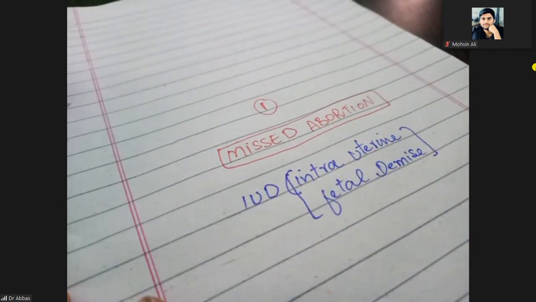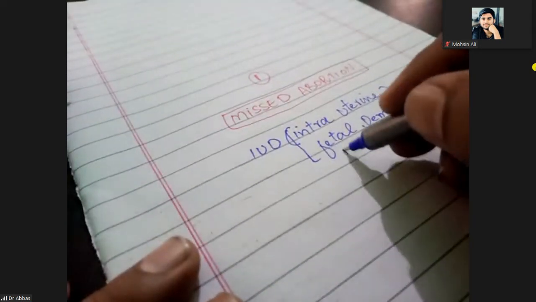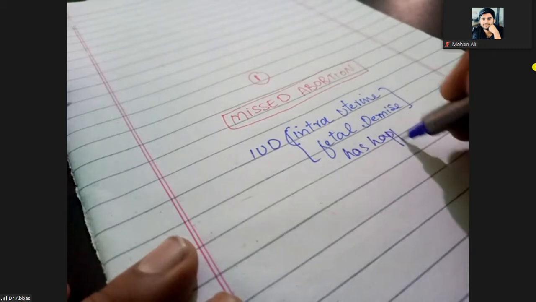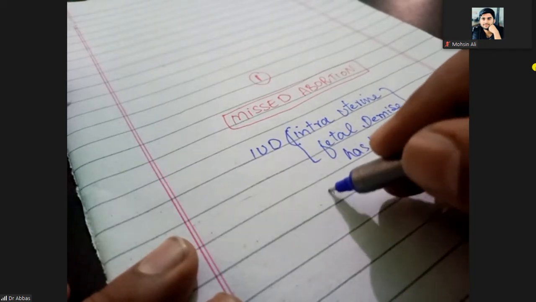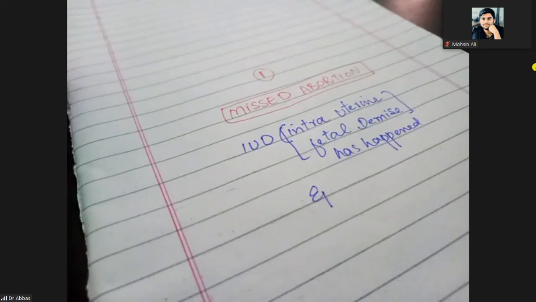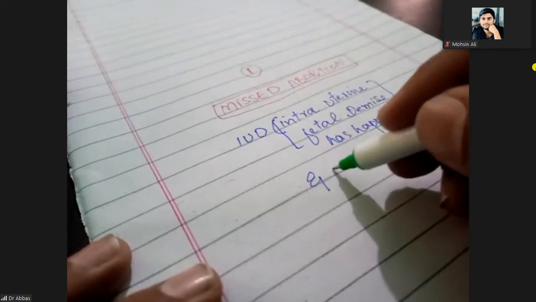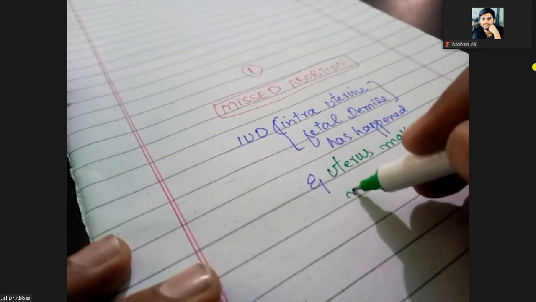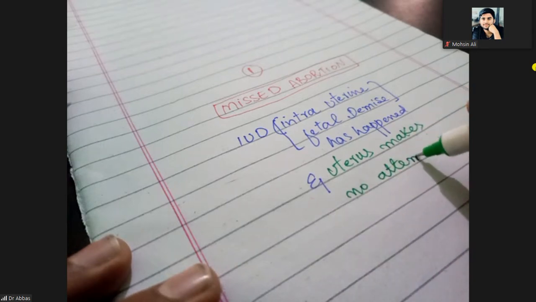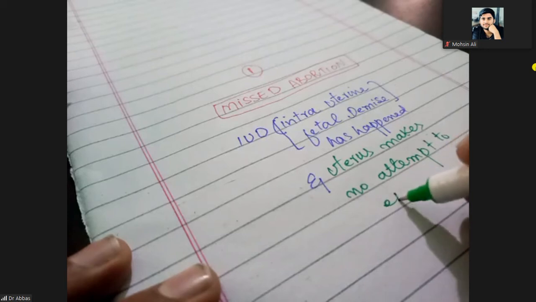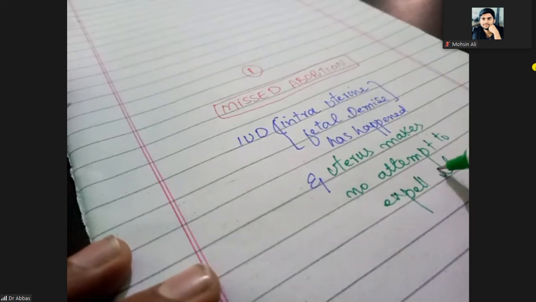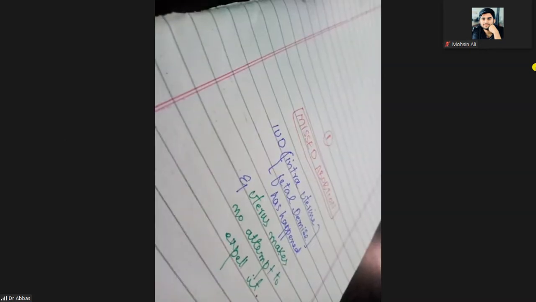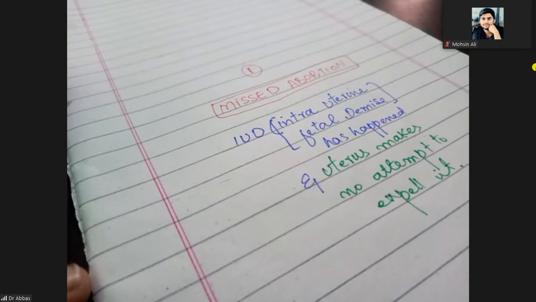So when there is intrauterine fetal demise and the uterus makes no attempt to expel it, it means the fetus is already dead inside the uterine cavity, but there is no uterine contraction and no external cervical os opening.